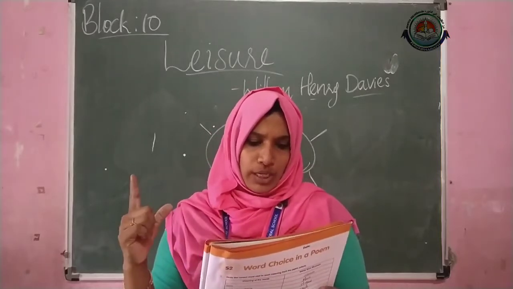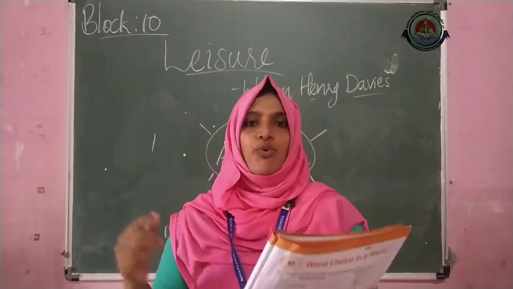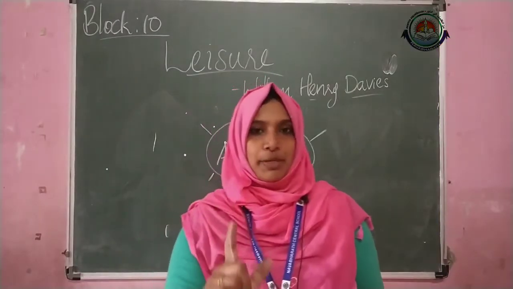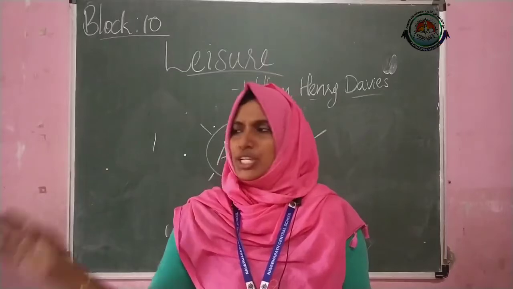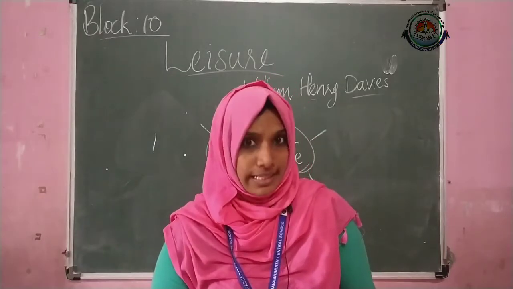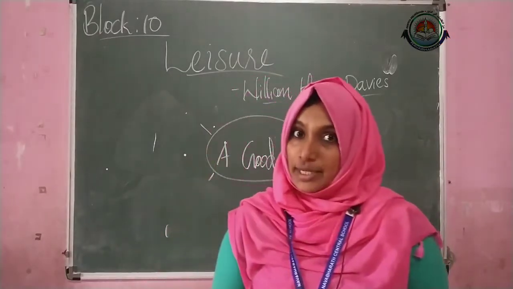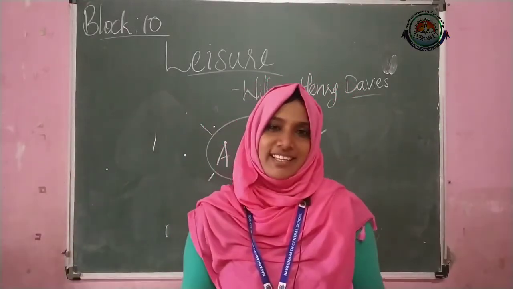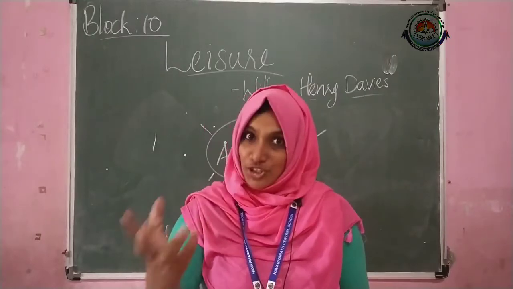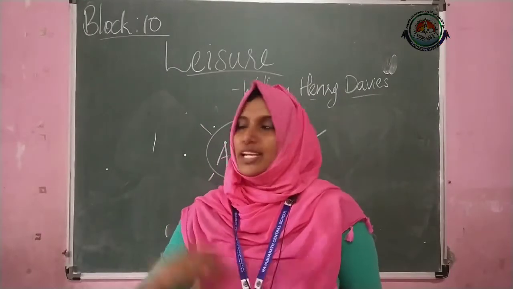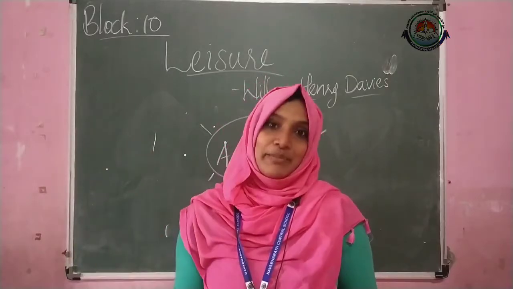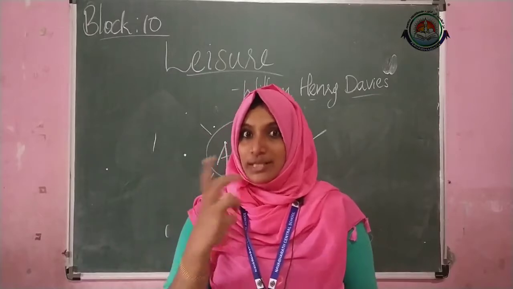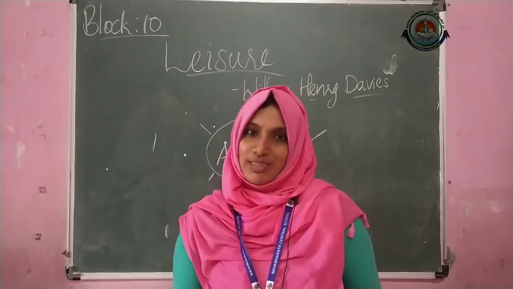And children, fourth one, what is the message of the poem Leisure? Guess what is the message of this poem. Right, people should not be very busy doing the regular things in their life. They have to take time to go out and enjoy the little things in their life, such as standing under a tree and observing all the plants, animals, birds. Okay, this is the message that the poet is giving from this poem Leisure.